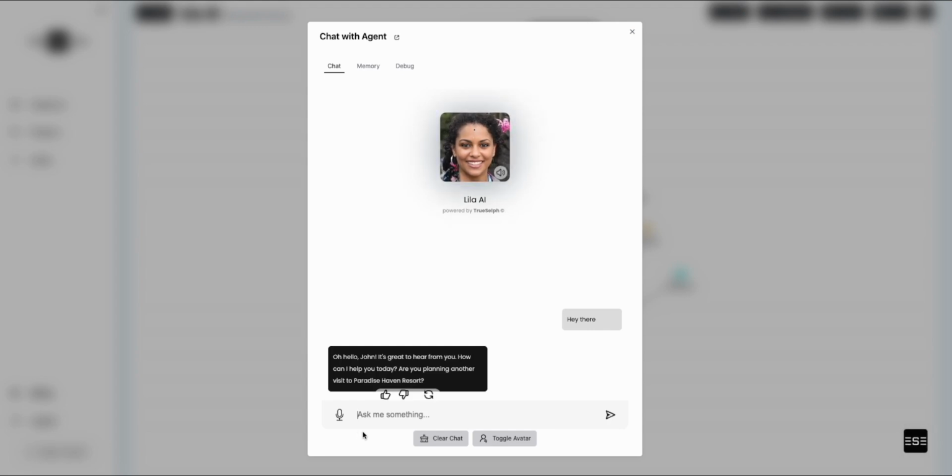So right here is an example. She's picking up the conversation. She remembers that I am John, or she remembers that I stayed there last time. I'm going to just enter into some small talk with her.